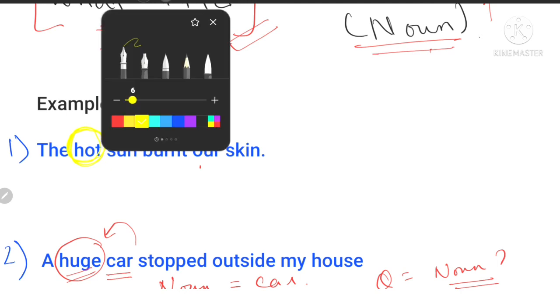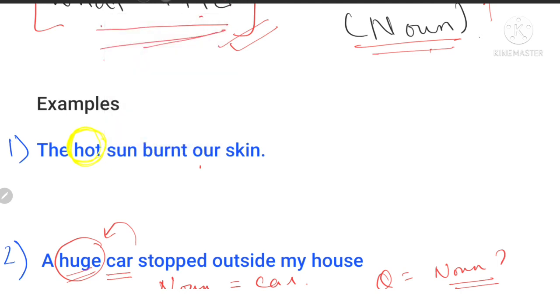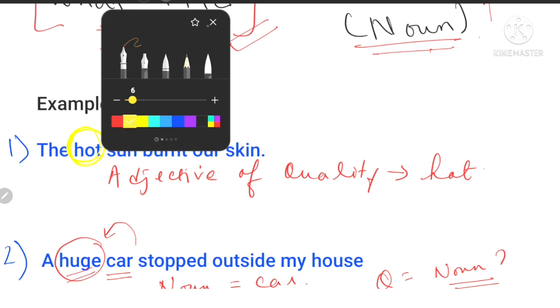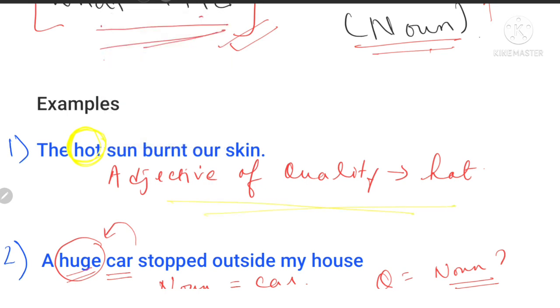And then with your pencil or a pen, you may write here: adjective of quality equals hot. Or if you don't want to put this, just put an arrow out here like this. Adjective of quality, hot. That's it. You don't have to write the questions or the formula, just mention this. This part is more than enough for you to get the full marks. At times, this is only required if they're asking you for the quality, like which type is it.